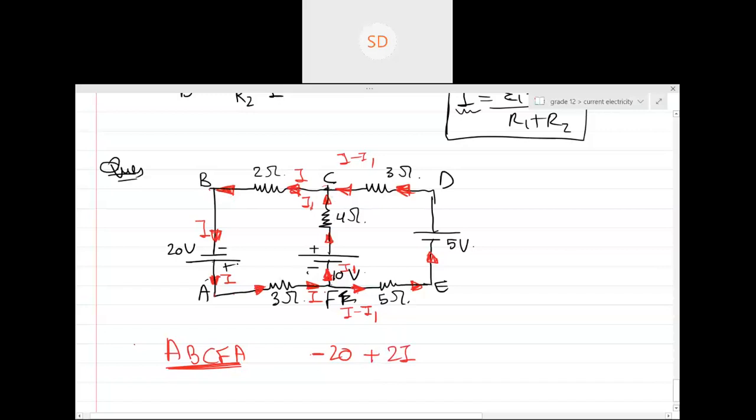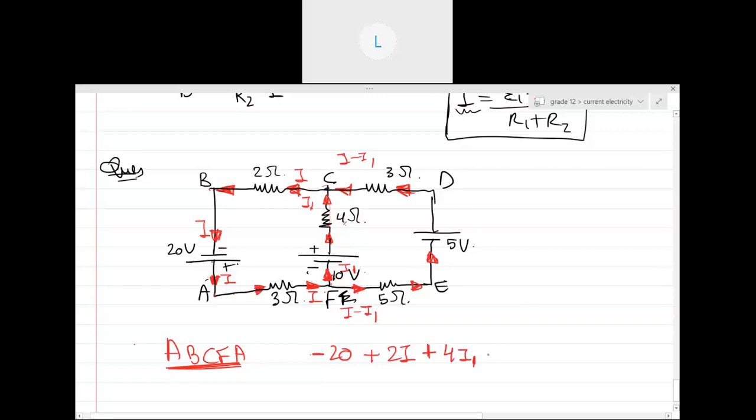Now when you move from C to F, there is one resistor and one battery. Again we are going in the opposite direction, so plus 4 times of what is the current through this? I1. So 4 times I1. Then are you entering from positive or negative?